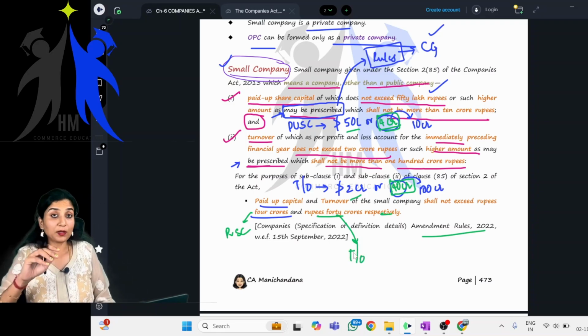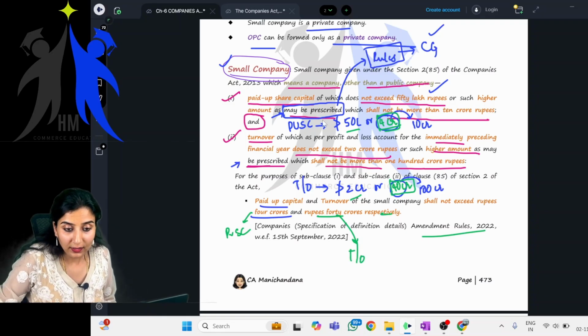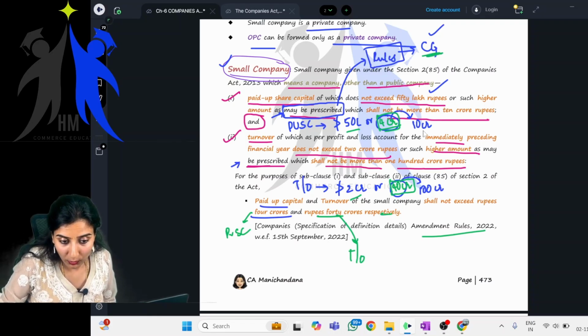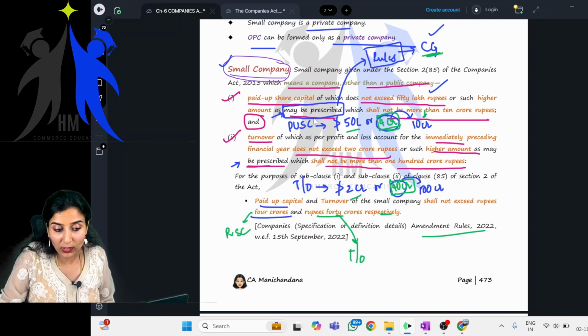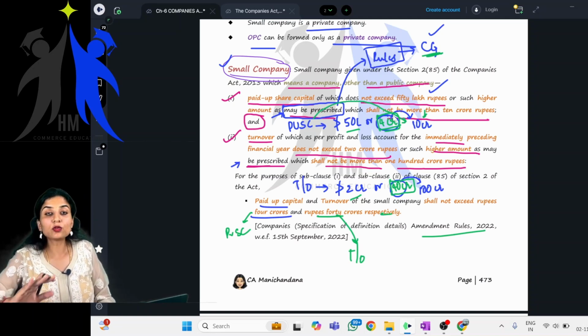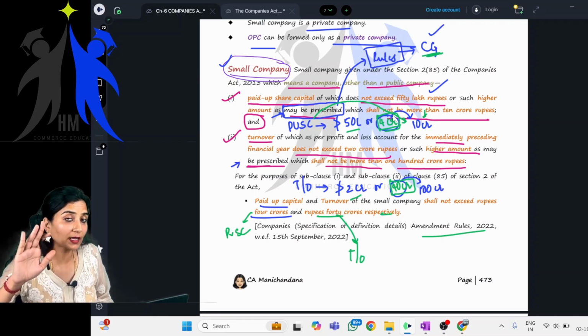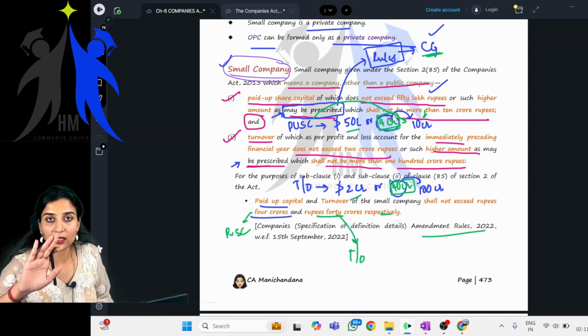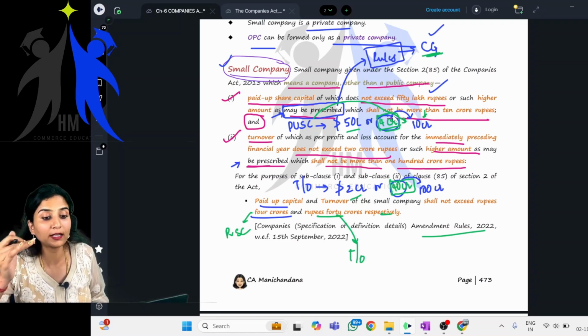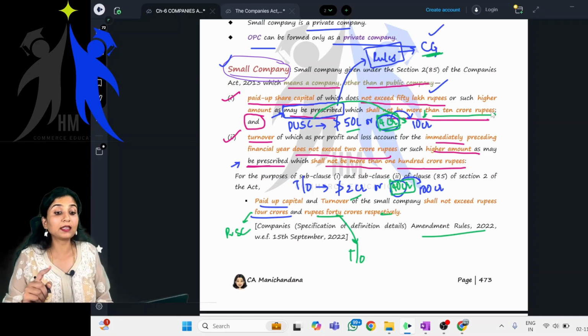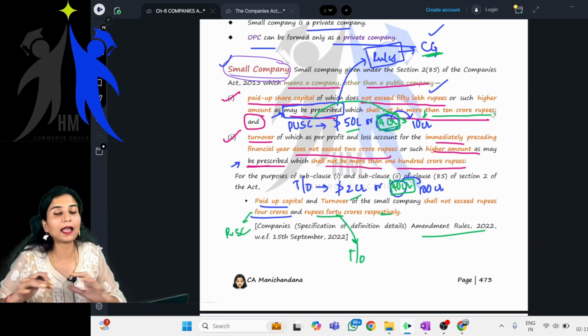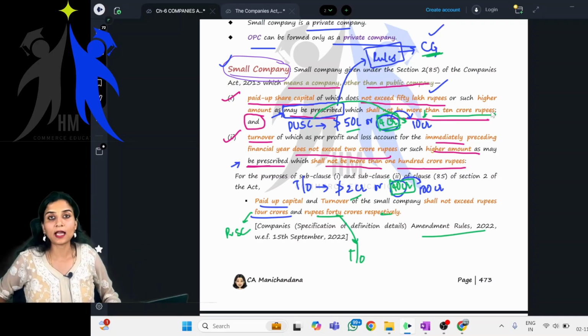Getting it? There is one more point which I have to make clear. The central government has powers only till 10 crore. So it can increase the paid up share capital in the small company definition only till 10 crore. If it has to go beyond 10 crore, does the central government have the permission? No, it does not have the permission, because that is what is there in the definition. If it has to be more than 10 crores, the act has to be amended.